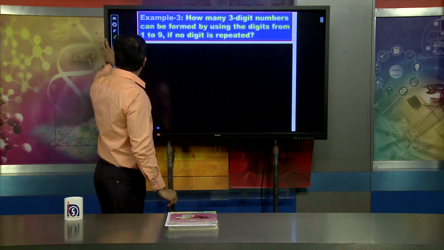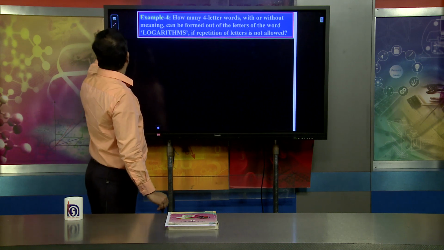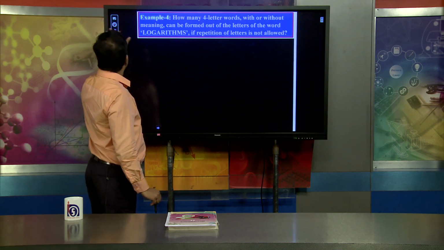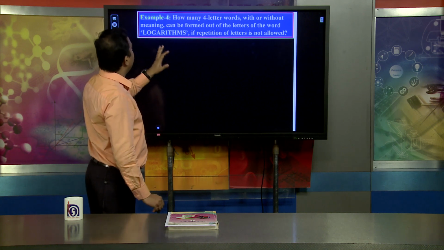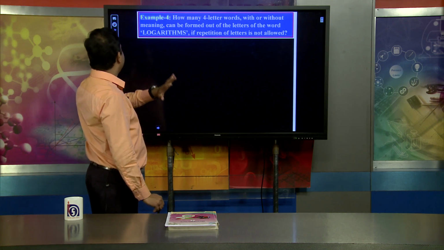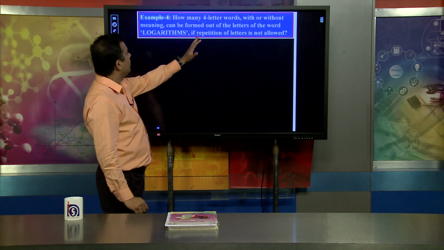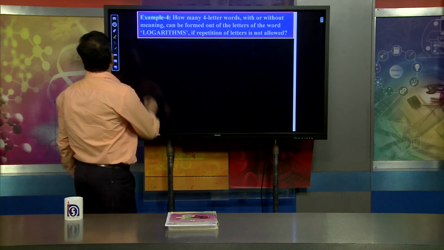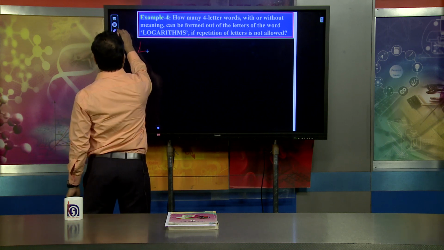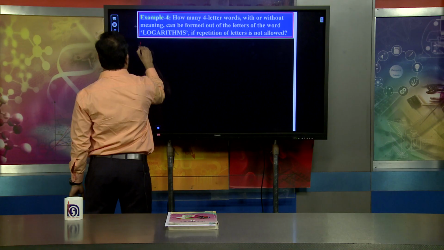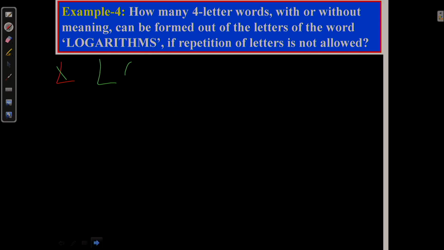For example, the second question is very simple: how many 4 letter words, with or without meaning, can be formed from the letters of the word LOGARITHMS?